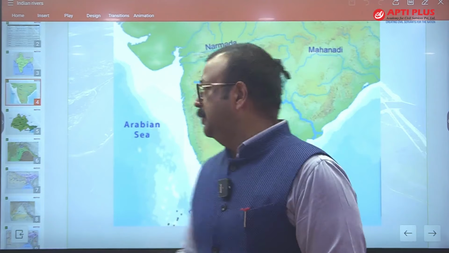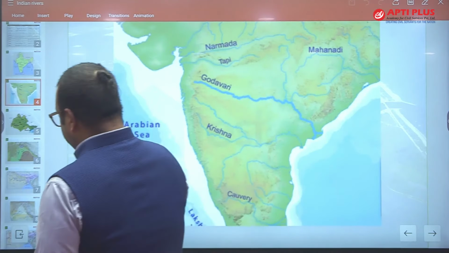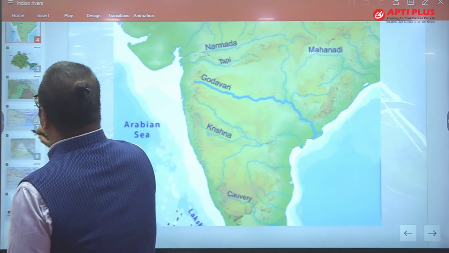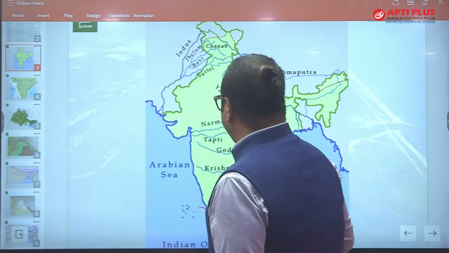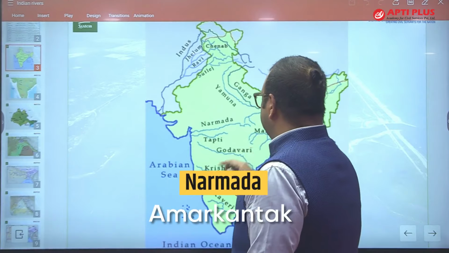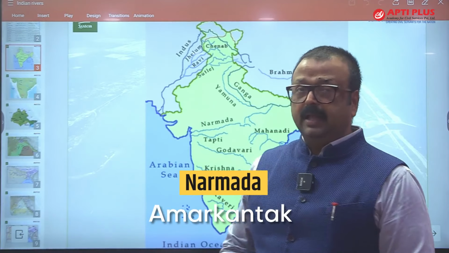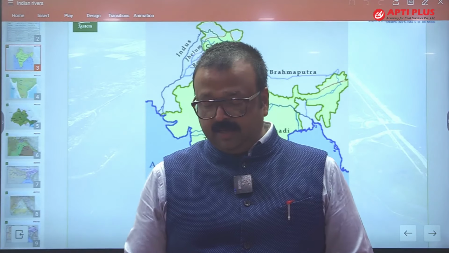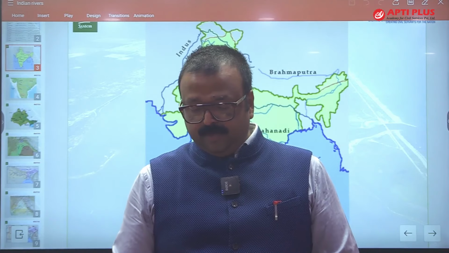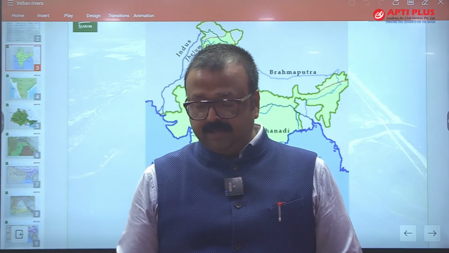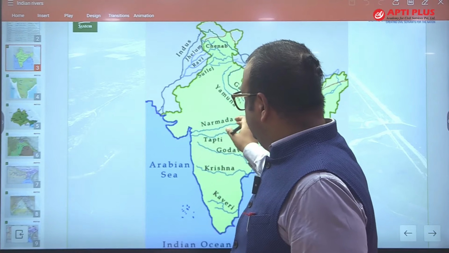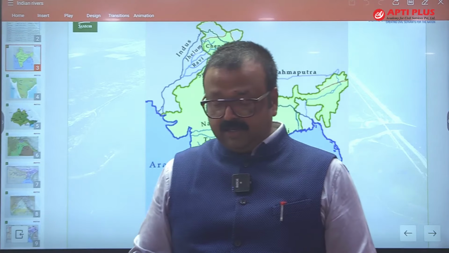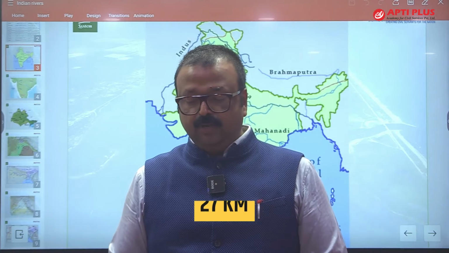Let's come to the west flowing rivers, and among west flowing rivers we have two important rivers, that is Narmada and Tapti. This Narmada is originating from Amarkantak and flowing through Rift Valley and draining into the Arabian Sea. So it is flowing through Rift Valley, so that's why it is flowing towards west and draining into the Arabian Sea by making a 27 kilometer wide estuary.